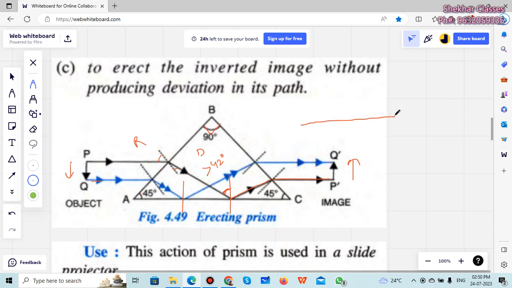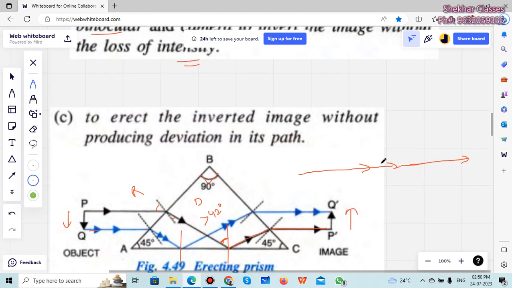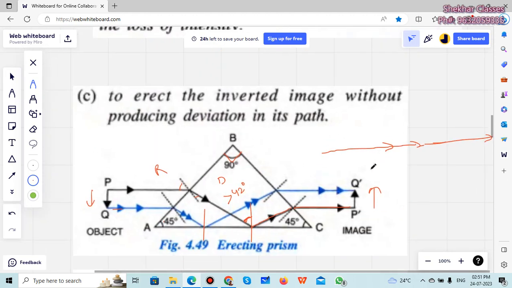It was going in this way. This is the incident ray and this is the refracted ray also. So has the angle changed? The angle has not changed. There is no deviation at all. So no deviation and erect. So this is the third option that we have in it.